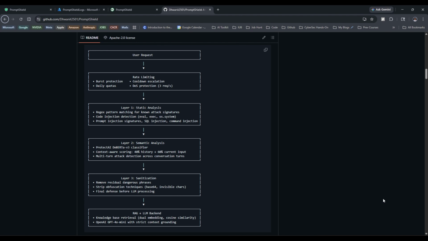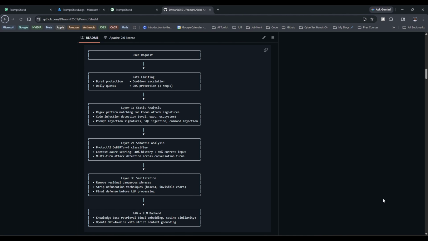Then the three core layers take over. First is the static analysis layer, which runs regular expression pattern matching against known attack signatures for SQL injection, command injection, jailbreak prompts, and even instruction overrides, catching obvious attacks instantly in milliseconds with no model inference required.